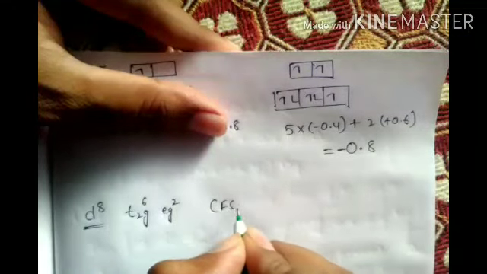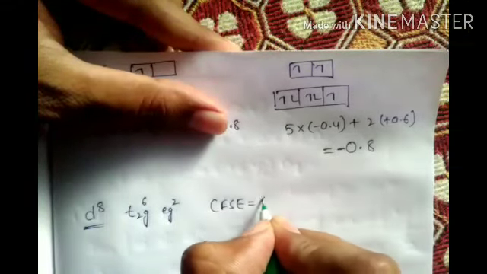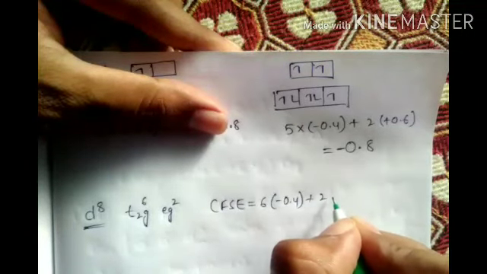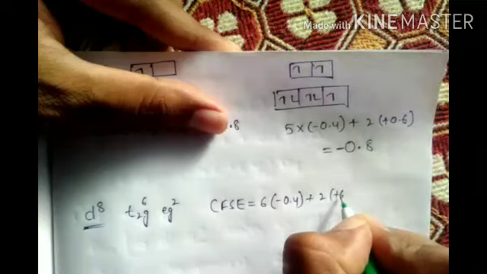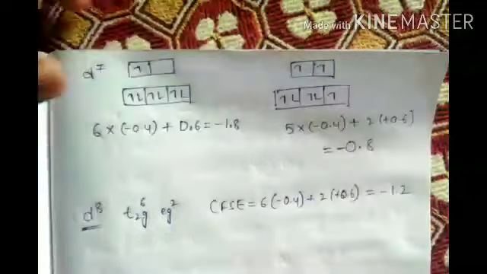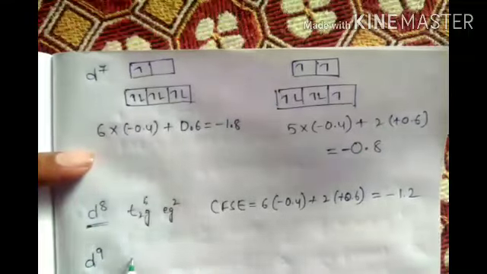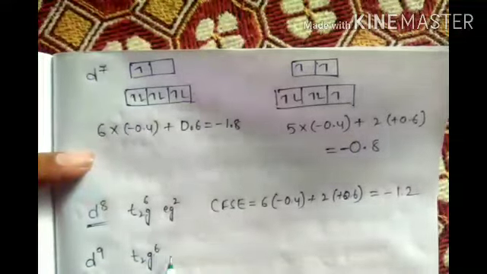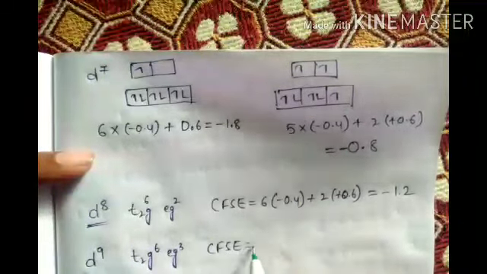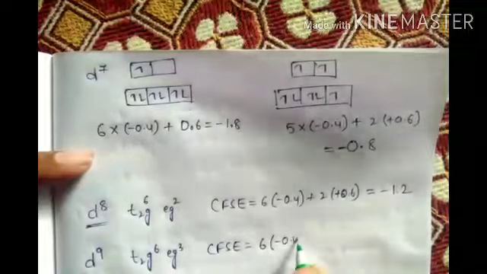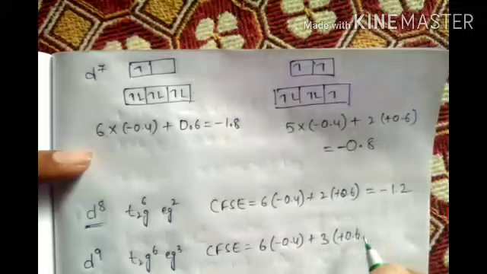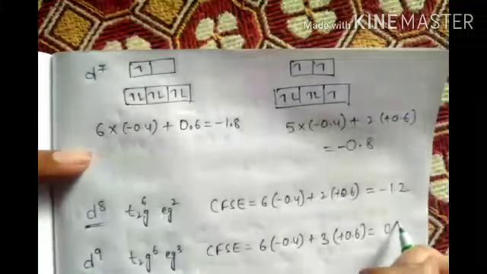So, CFSE is 6 minus 4 plus 2 plus 6, 0.6, equal to minus 1.2. D9, t2g 6, eg 3. CFSE is 6 minus 4 plus 3 plus 6, it is 0.6.